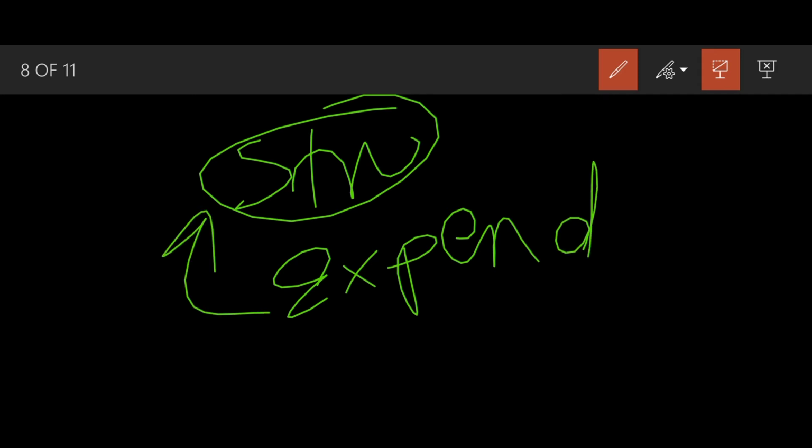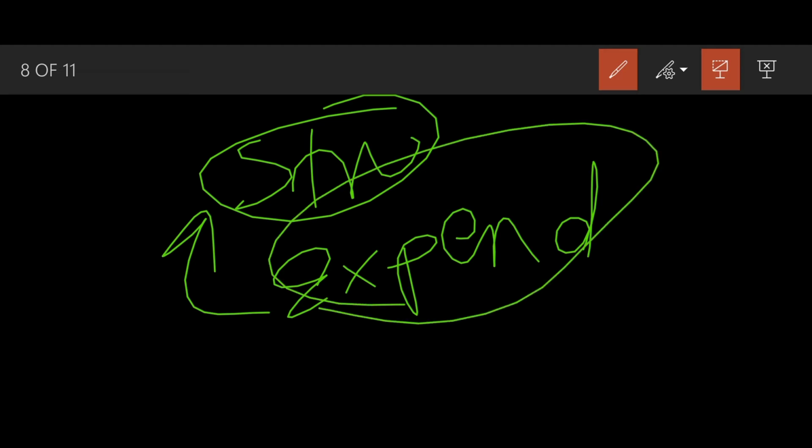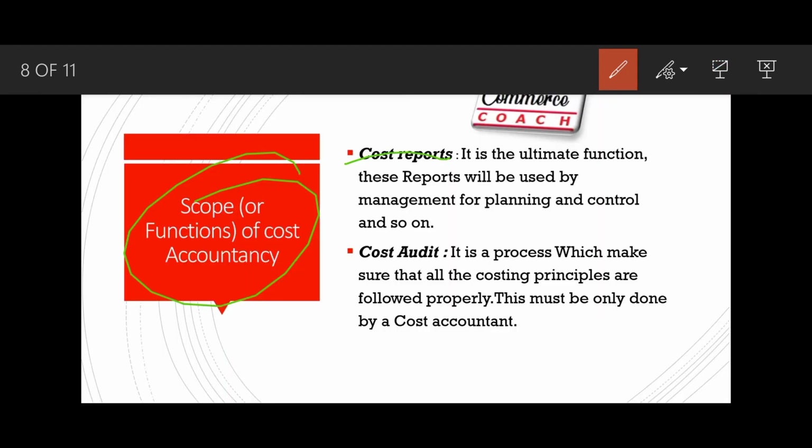Top management personnel have to spend more and more time on analysis. So in order to keep the reports clean and systematic, we have to prepare cost reports.